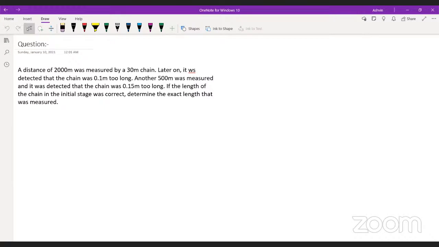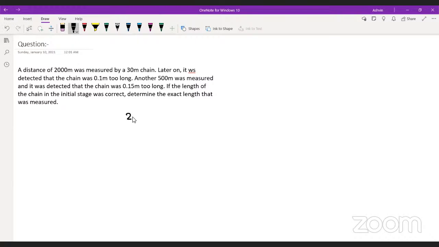Okay, so I'm getting two answers here, 2508 and 2509. These are the two answers I'm getting, which are almost correct. Did you guys use this concept? First of all, 2508.3. Do you agree with me on this?